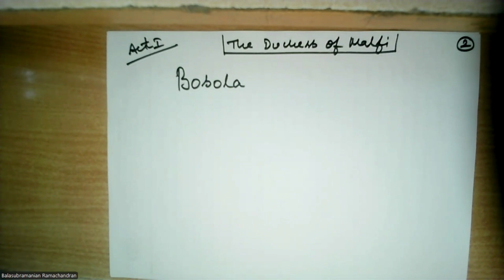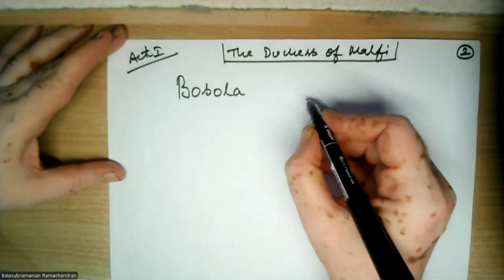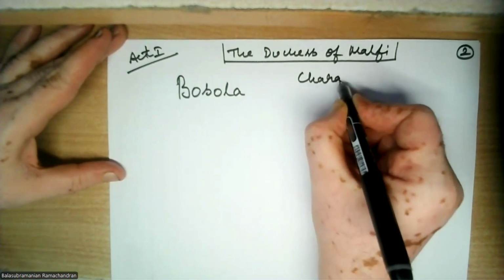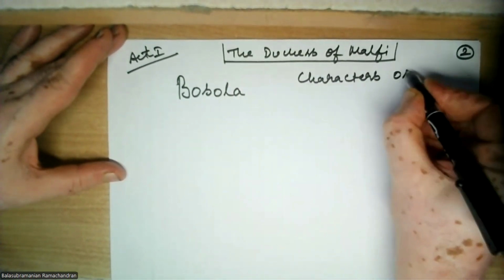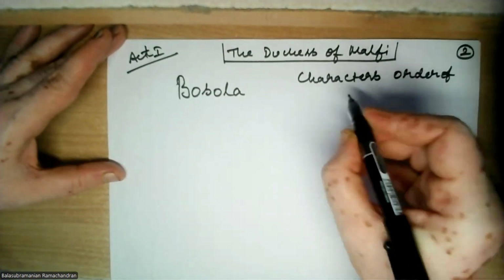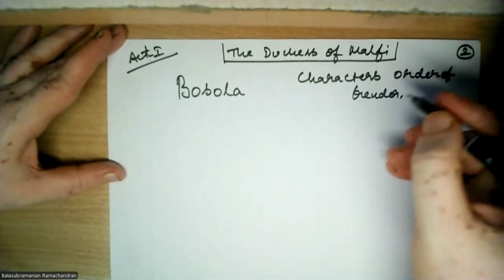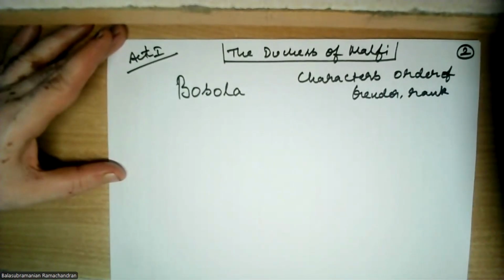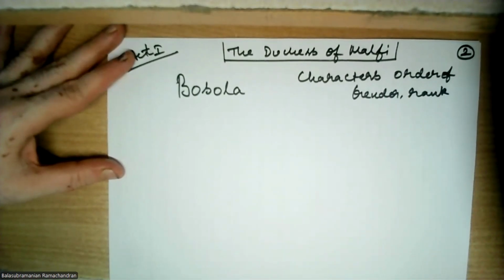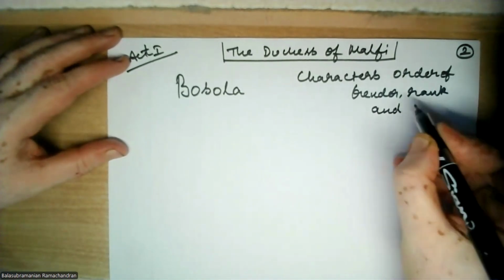The characters in a play are usually written in order of gender, rank, and status. For example, it would have been more appropriate to introduce the Duchess first, then Ferdinand, because by rank they are the highest. Gender, rank, and status.